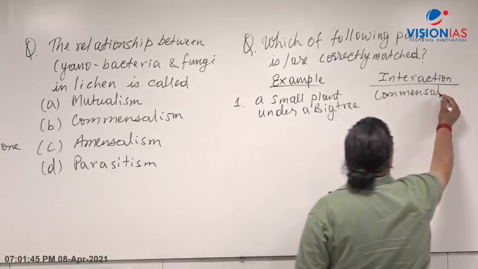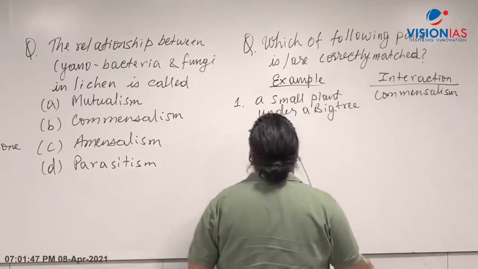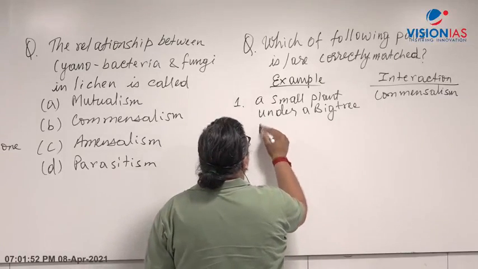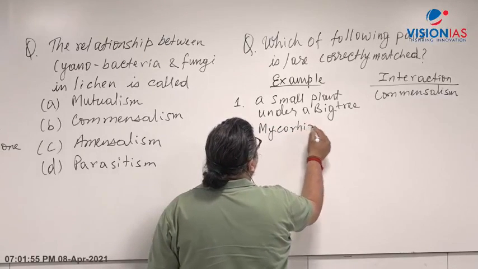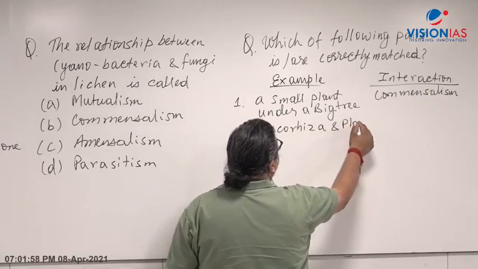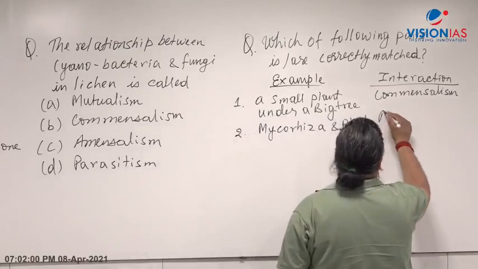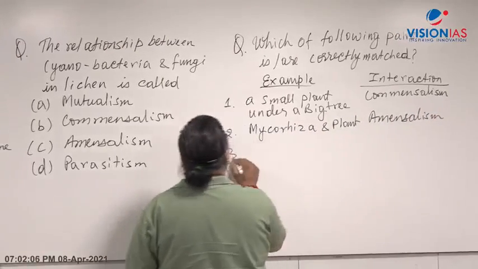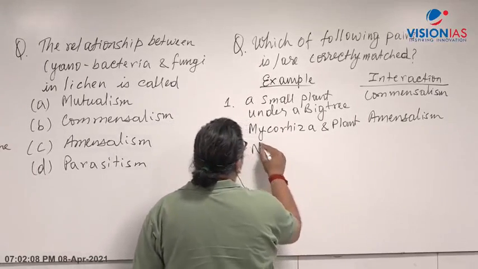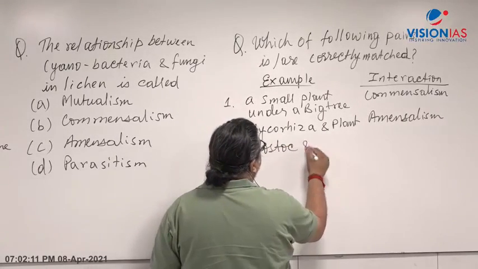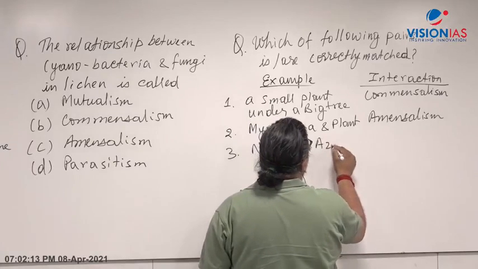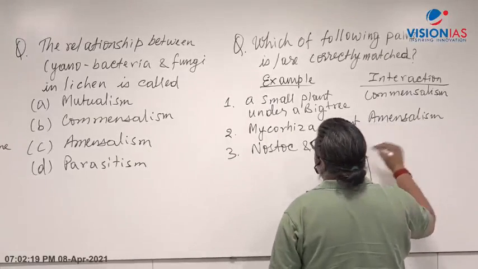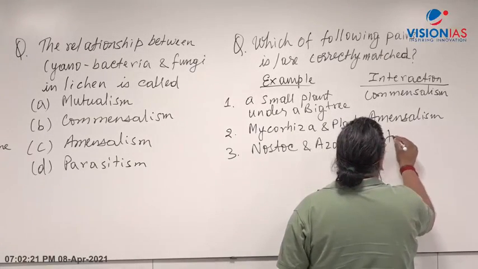So let's say here, commensalism. Second example, what comes here, mycorrhiza and plant, amensalism. And third is given here, Nostoc and azolla, and you are given, let's say, proto-cooperation.